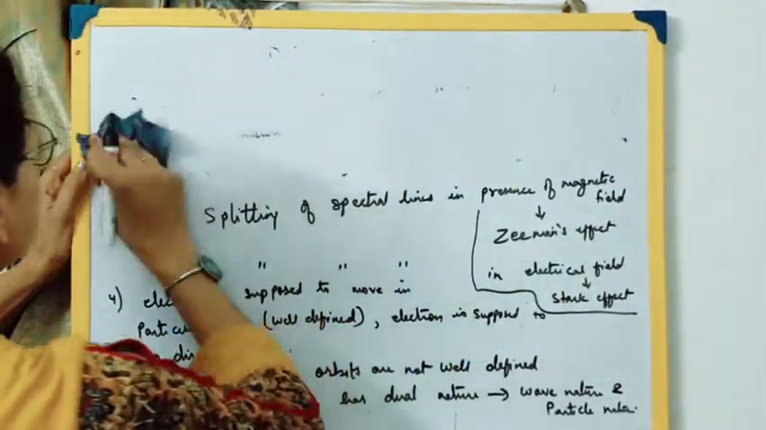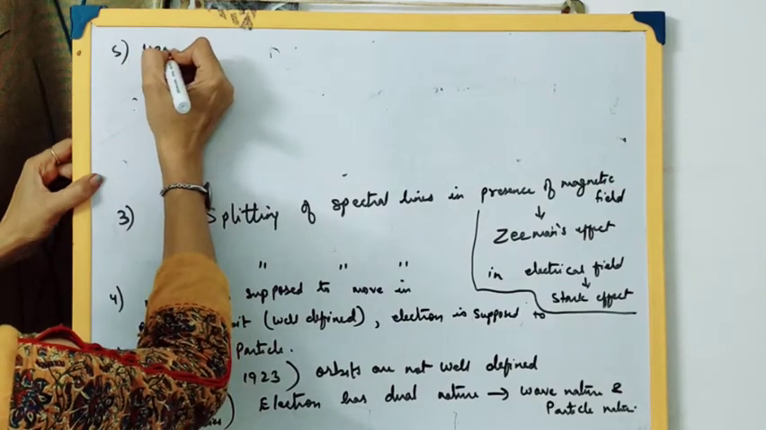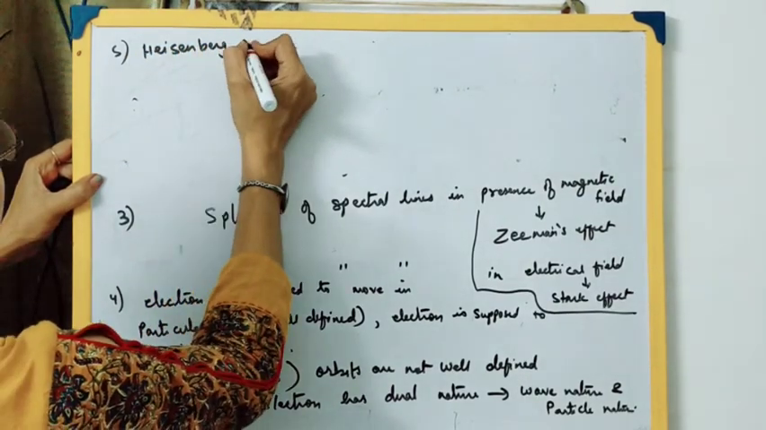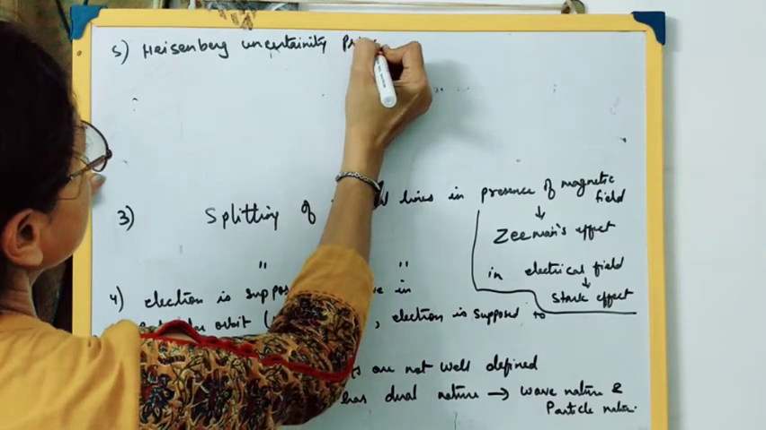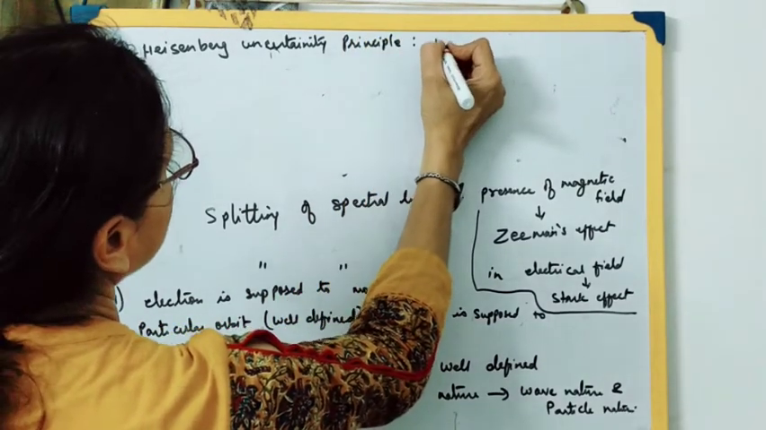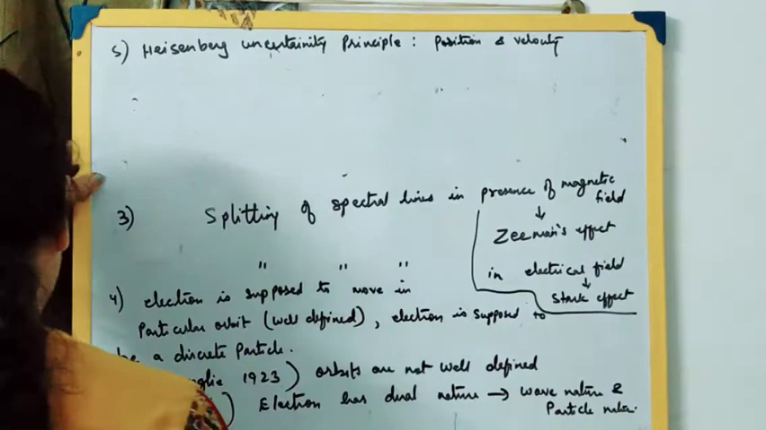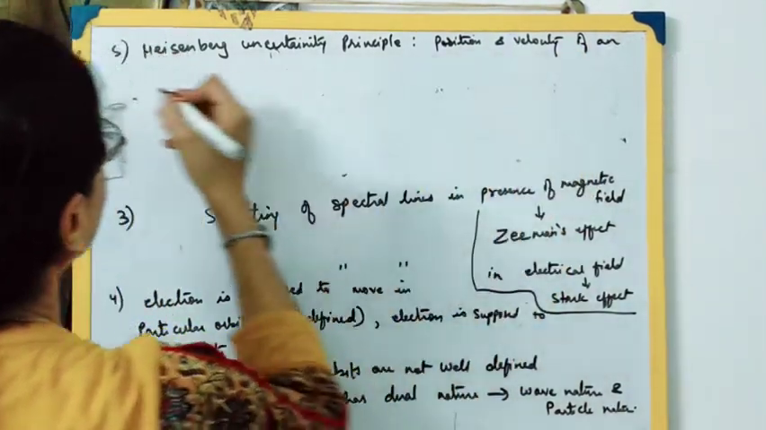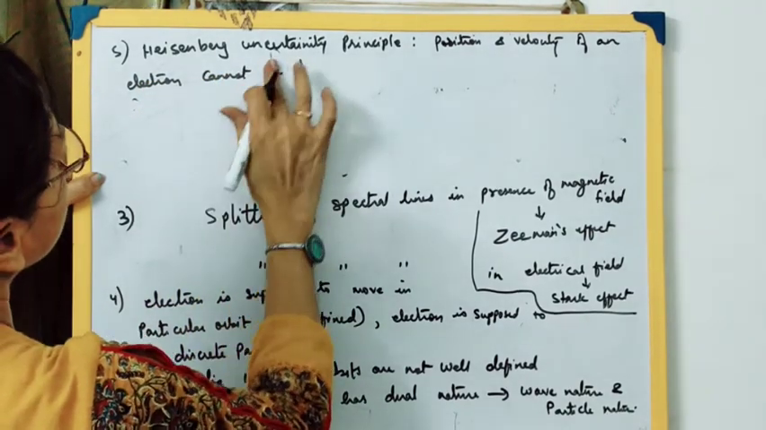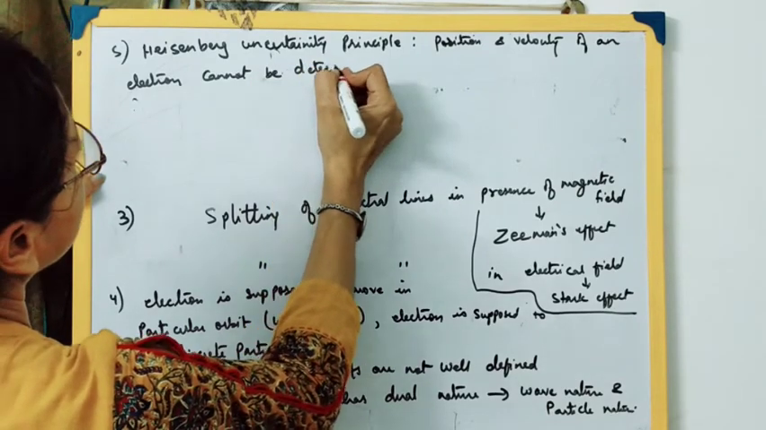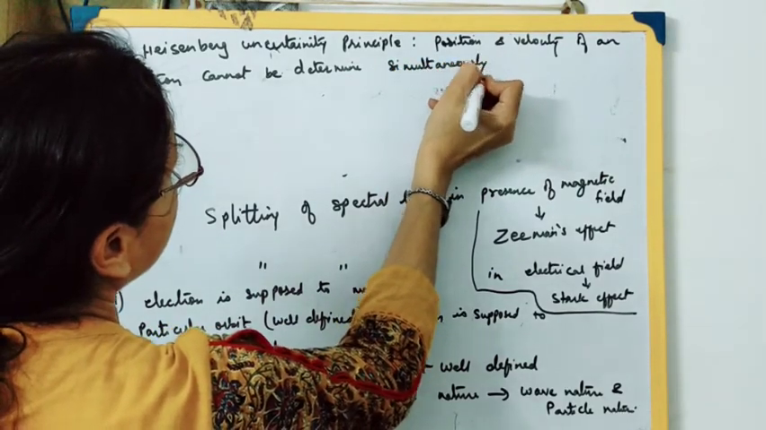Now, what is the Heisenberg principle? According to Heisenberg's uncertainty principle, the position and velocity of an electron cannot be determined simultaneously accurately.